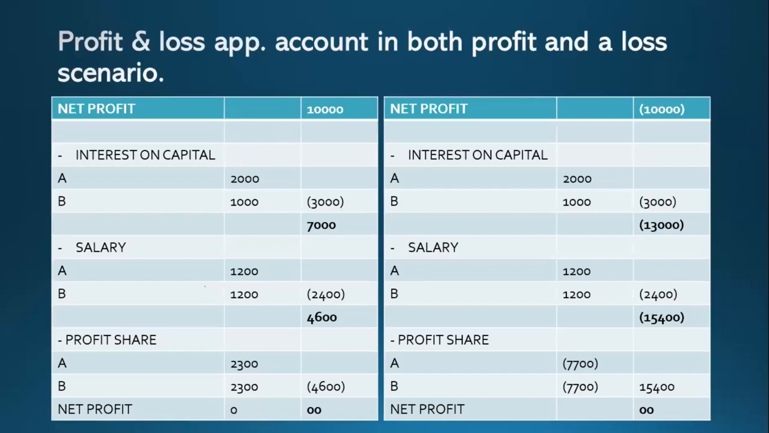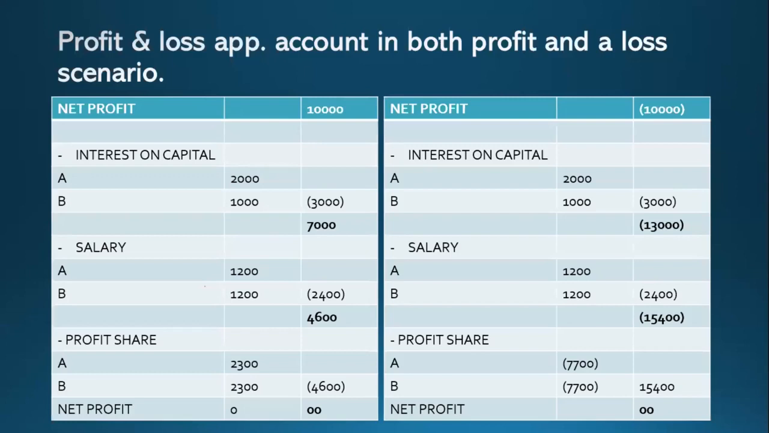Just take the second column of each table for profit share. You will find I have written the profit share of 7,700 within brackets, both within brackets. I need to make the net profit 0. There is minus 15,400, and to make it 0, I should add 15,400.